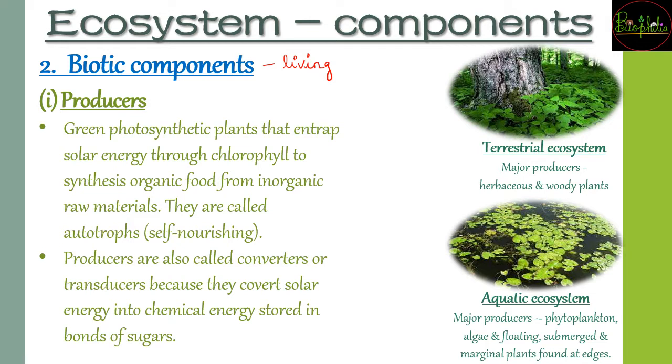So producers are going to come from the green photosynthetic plants. So not necessarily always these need to be green, but they need to be photosynthetic. So these are going to trap the solar energy. Solar energy light energy है, light energy को organic energy में convert करना है, chemical energy में convert करना है. So this process of light energy converted into the chemical energy that can be used in the form of carbohydrates or kind of food that is provided by the producers, this process is going to be called as photosynthesis.